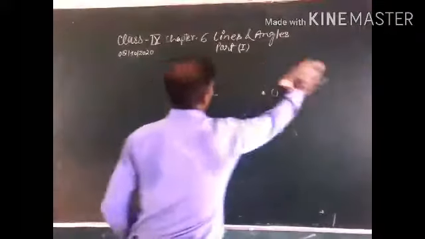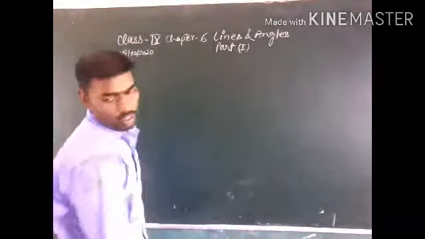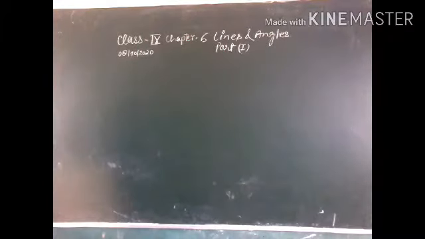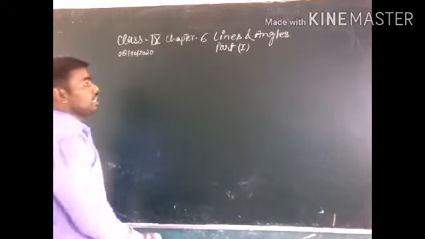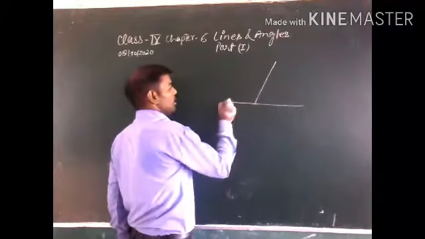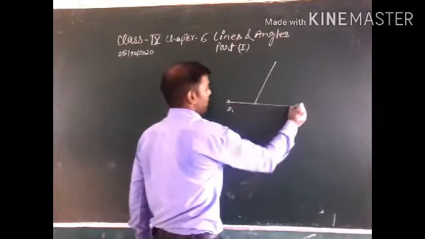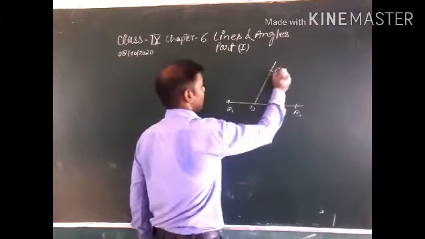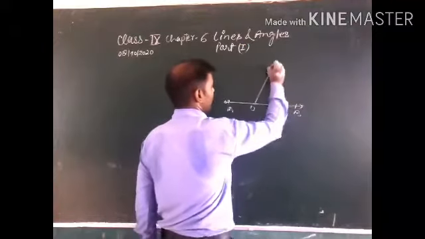Now we proceed. Axiom 6.1, pair of angles, on page number 92. Pairs of angles means linear pair of angles. You can see this is A, B, O, and C. This is one ray.